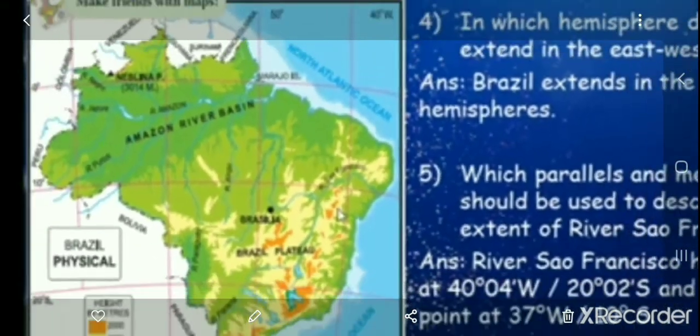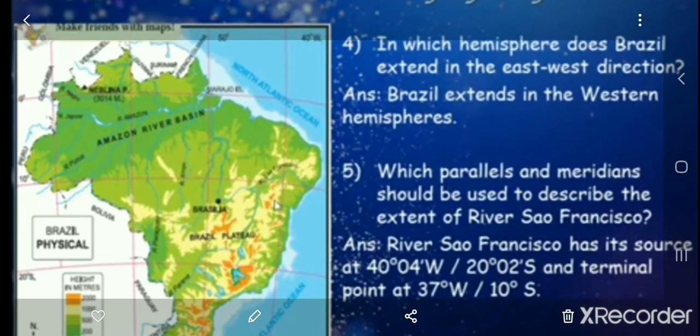And you can see it is nearest to 40 degree west, and the terminal is 20 degree 0 minutes south.